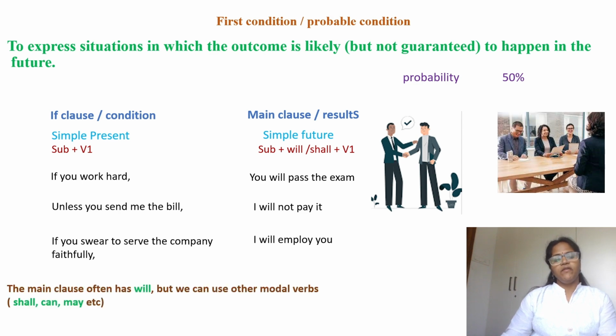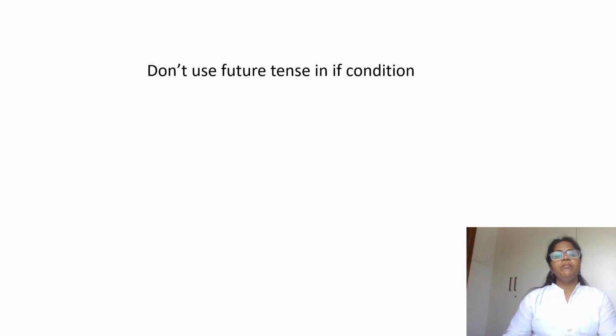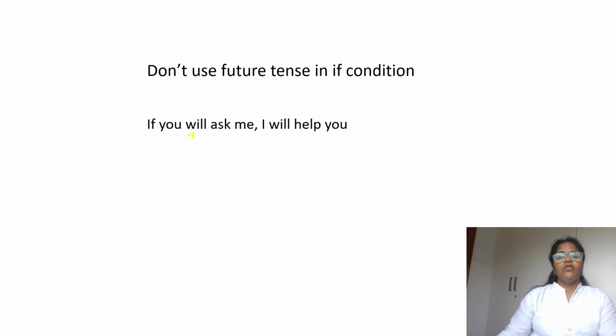The main clause often has will, but we can use other modals as I told you like shall, can, may, etc. Remember, most of the students make a mistake using a future tense in if condition, which is wrong. Do not use future tense in if condition. For example, if you will ask me, I will help you. We should not use will or shall in if condition, which is wrong.